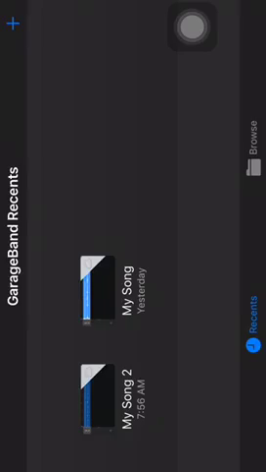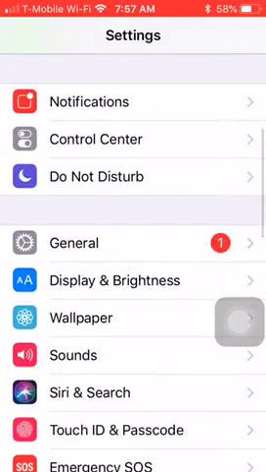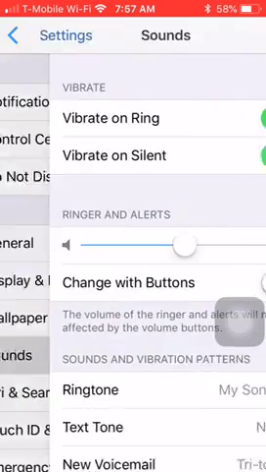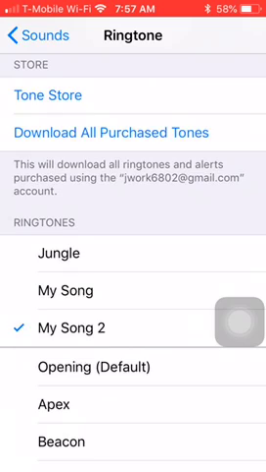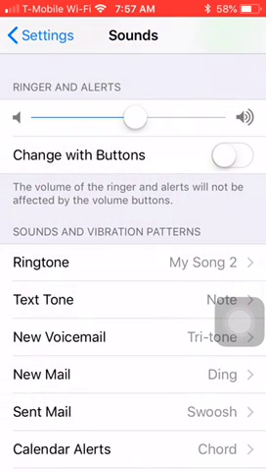Oh, and to let you know that it's not fake, you just go to your settings, go to sounds, or ringtone. And now you know that it works. So this is how I get my ringtones without having to pay.